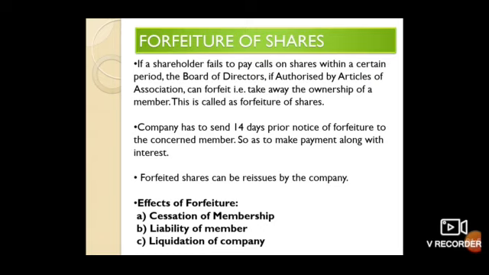Is that clear? Third point is liquidation of the company. Whenever the company is liquidating, at that time, if the shares were forfeited within 1 year only. I'll give an example, students. If XYZ company had forfeited shares, I'll take the same example.